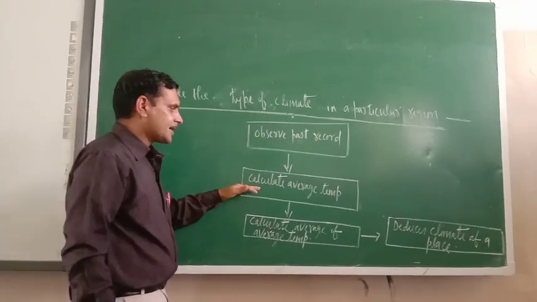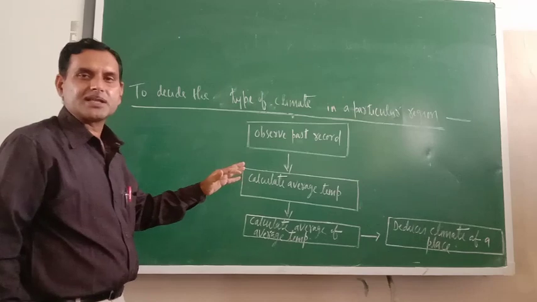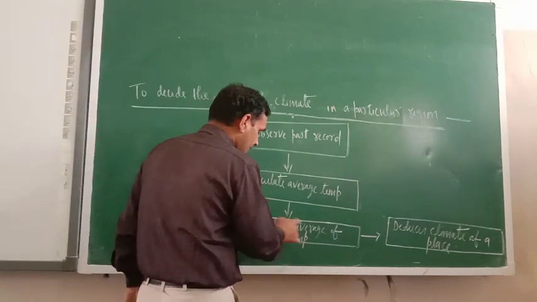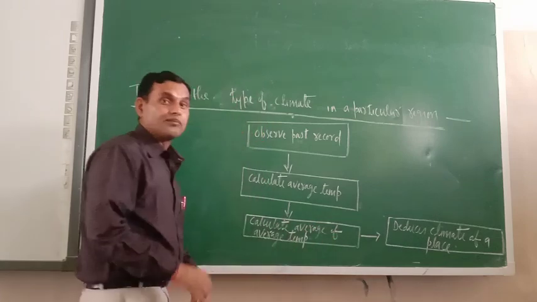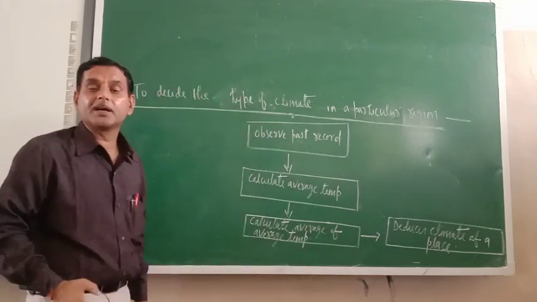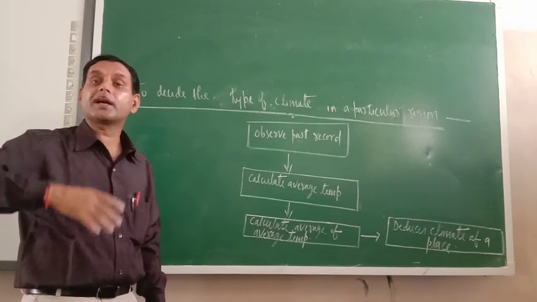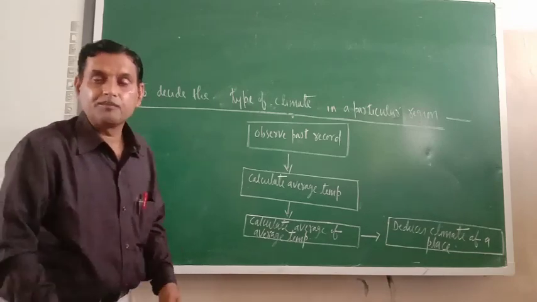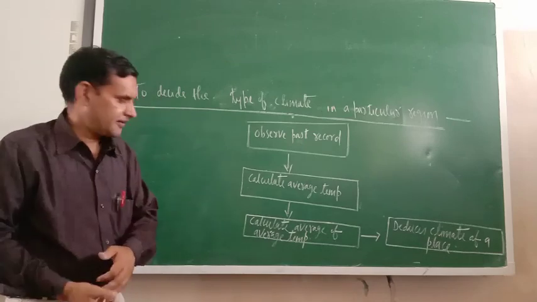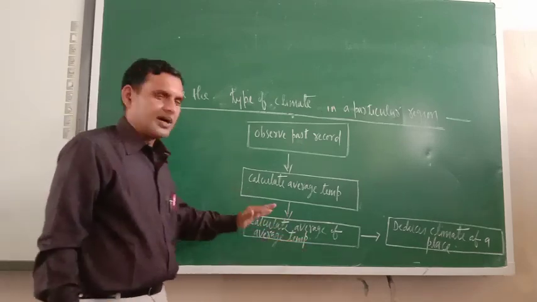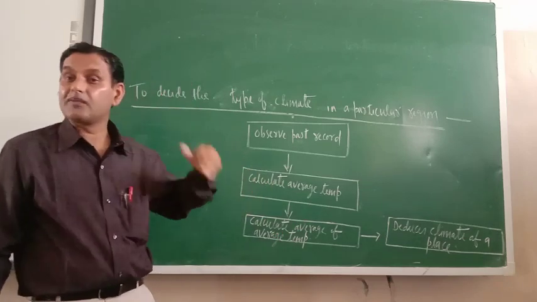So once the average temperature is calculated, you should calculate the average of average temperature. Means whatever average you have taken, that average should also be averaged further. Average of average.